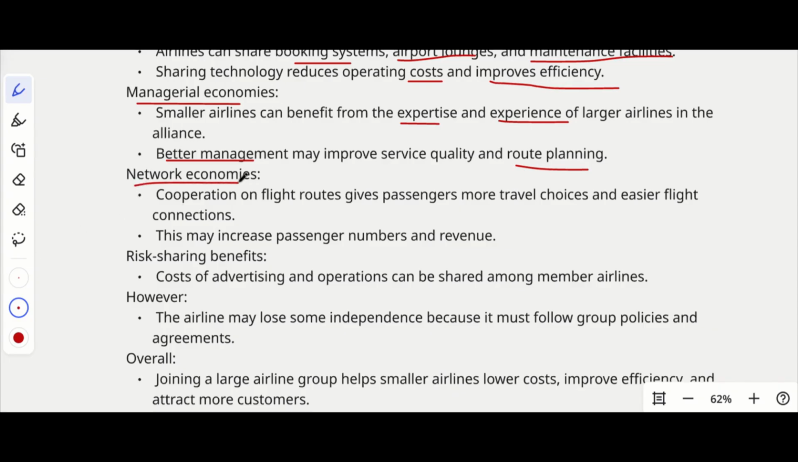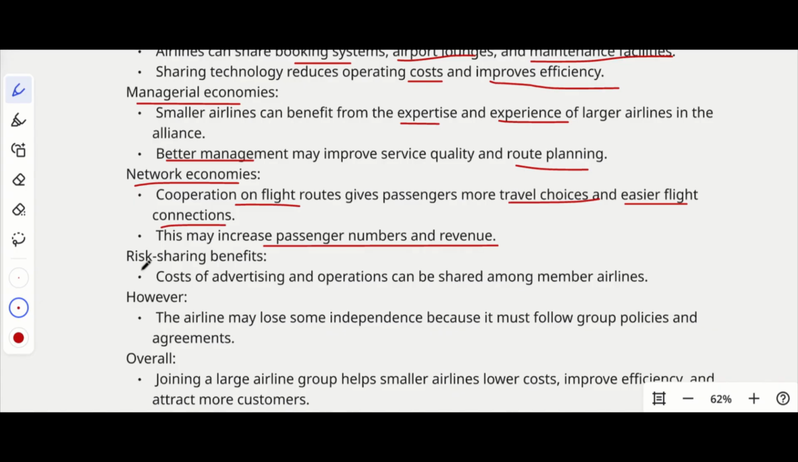Then, network economies. Cooperation on flight routes gives passengers more travel choices and easier flight connections. This may increase passenger numbers and revenue. Whenever you're trying to book a flight, you might see that the trip from one place to another has a connecting flight, which might be with another airline. This kind of cooperation will improve their business because they will get more passengers, more business, more money. So it is beneficial for both parties. So that is network economies.